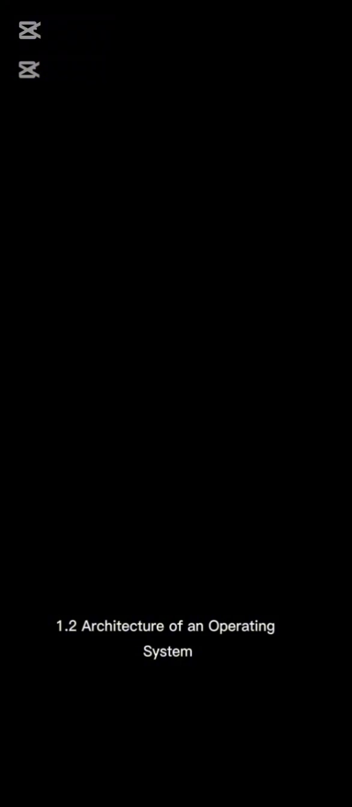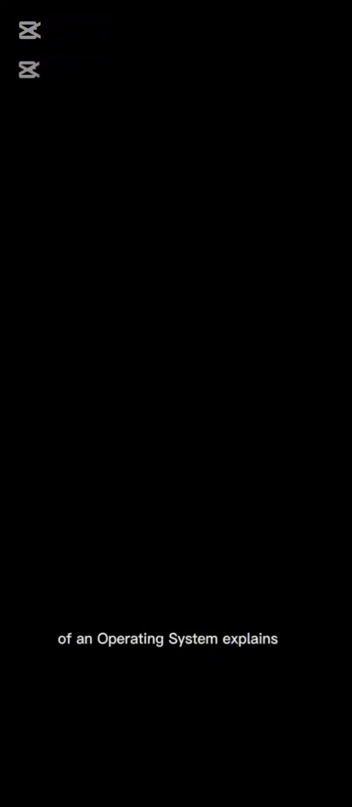1.2 Architecture of an operating system. The architecture of an operating system explains how its different parts are organized and how they work together. Each part has a specific role, and together they ensure that the computer functions properly and efficiently.